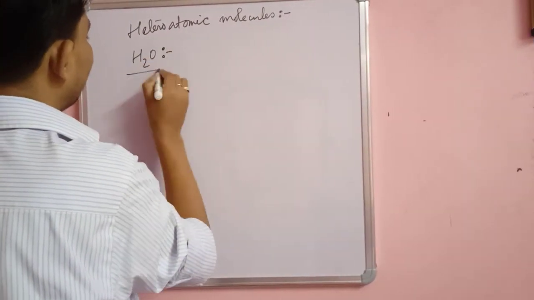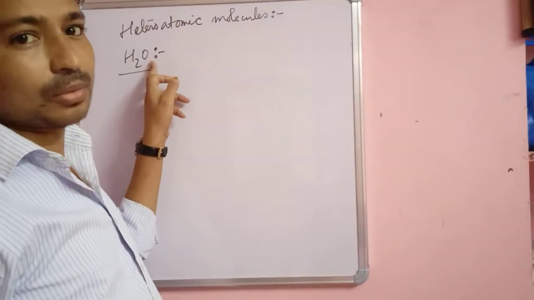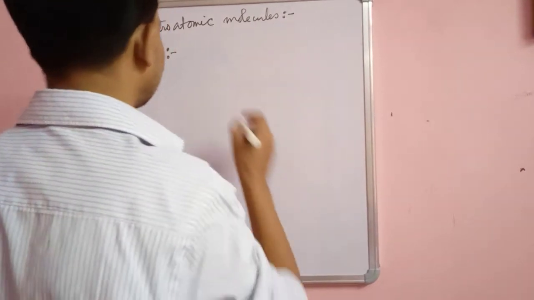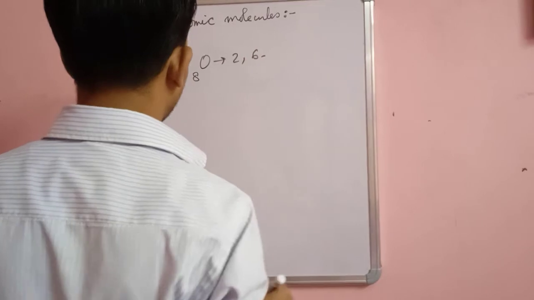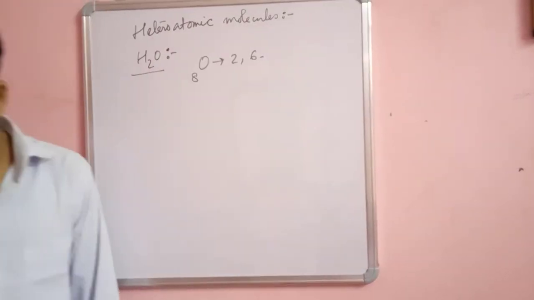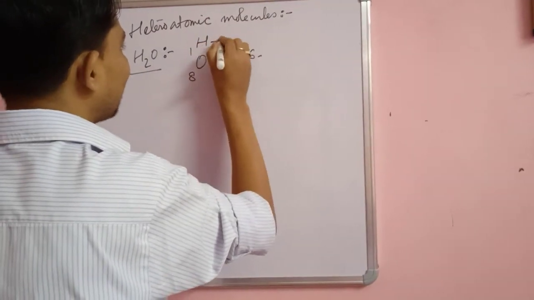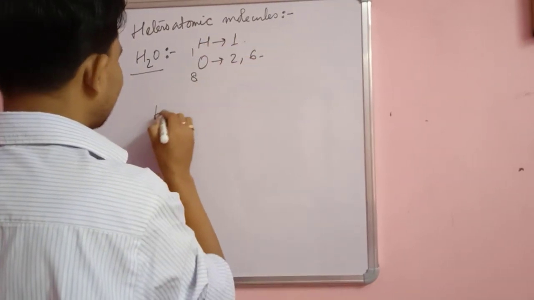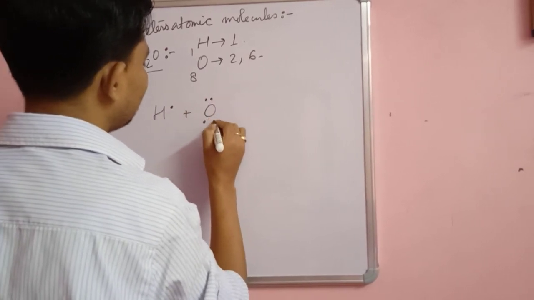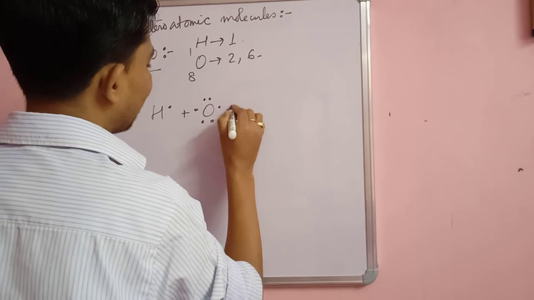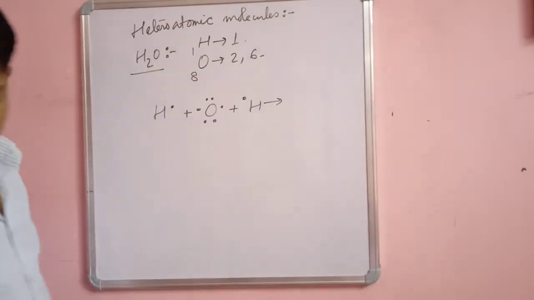Here, the oxygen atom is the central atom. Oxygen has atomic number 8, so 2, 6. Hydrogen has atomic number 1, so 1 electron. This hydrogen has 1 electron, and this oxygen has 6 electrons. Another hydrogen has another electron. So these will combine to form